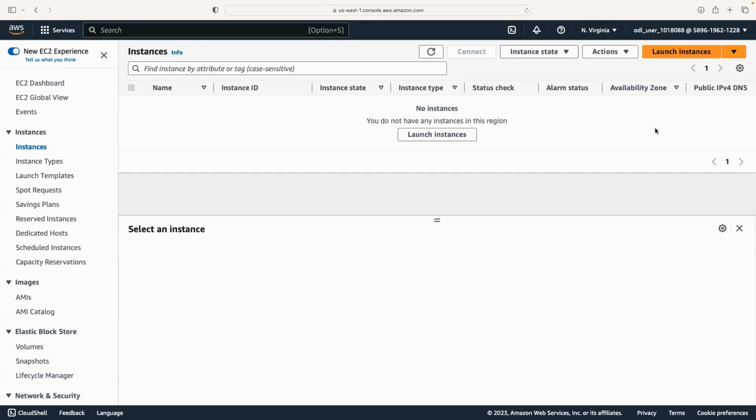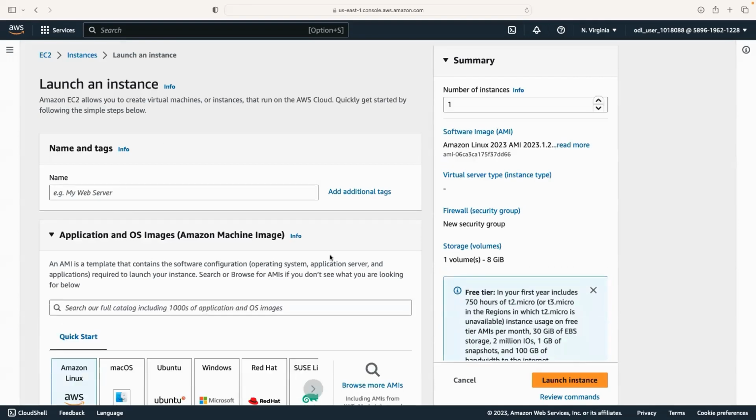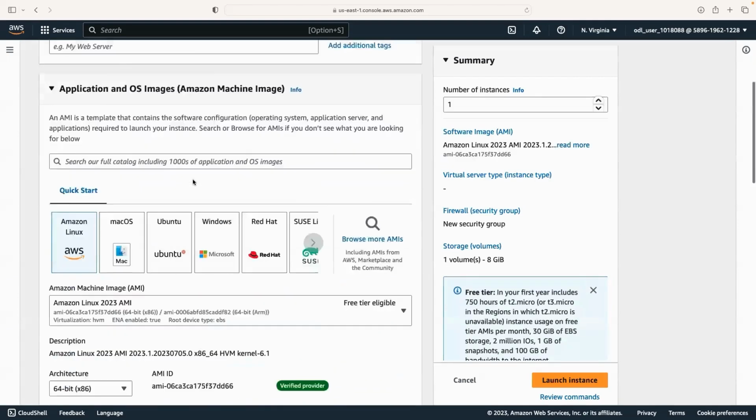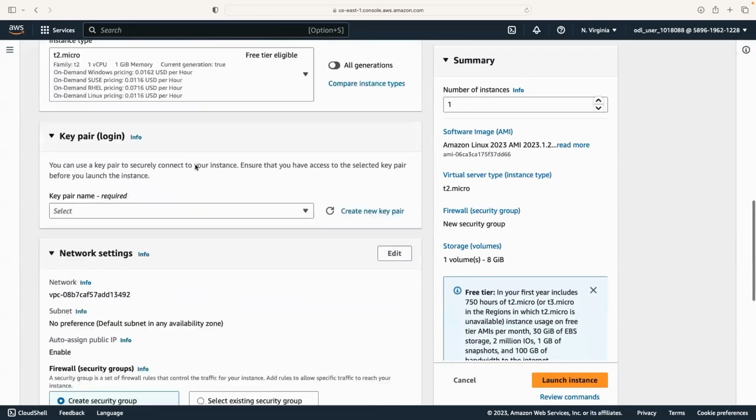In order to create any virtual machine in the EC2 service, we have the option Launch instance available on top. Once you click on Launch instance, we are taken to a screen where we can see the name. There are multiple entries we have to make in order to deploy any machine.